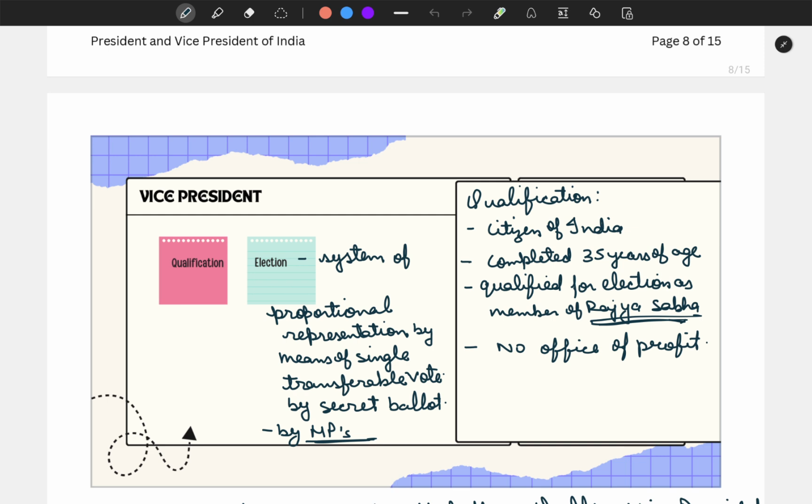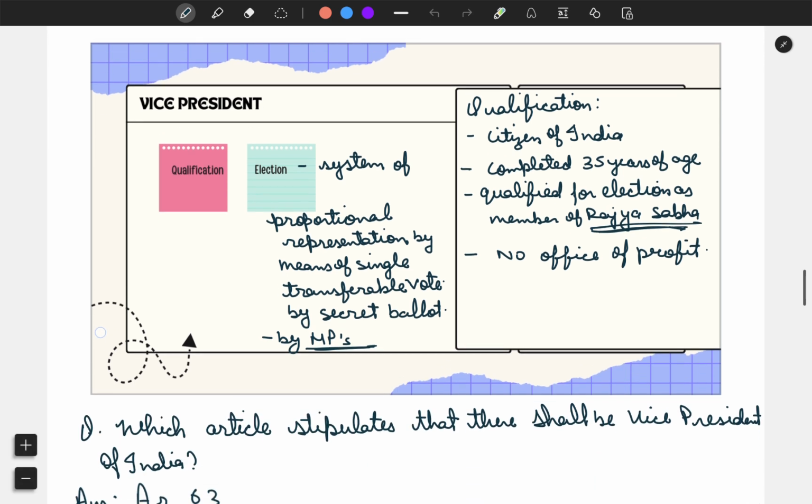Why Rajya Sabha? Because the Vice President is also ex-officio chairperson of the Rajya Sabha. Now let's see the election. Here the election is also named the system of proportional representation by means of single transferable vote, and it is also done by secret ballot. Here the members of parliament, both Lok Sabha and Rajya Sabha, elected and nominated, all these people participate to elect the Vice President of India. So we have seen the qualification, we have seen the election.